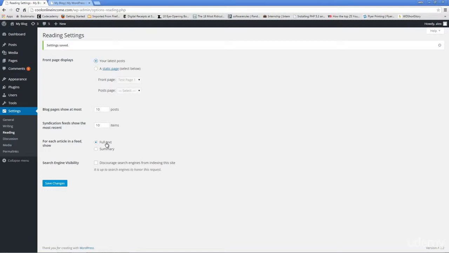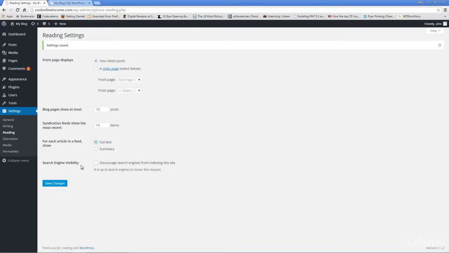However, this is something I've noticed in WordPress. WordPress typically ignores the summary. If you don't have any insert or read more tag on your WordPress post, WordPress will typically show the full length of the posts on your blog pages. So this is something to bear in mind. WordPress sometimes ignores this option. I think maybe it's some sort of bug or something.